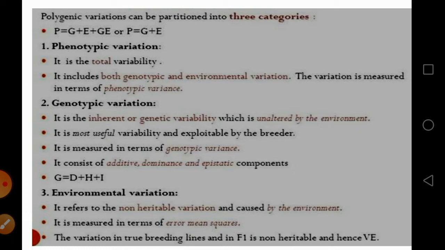You can observe such variation in the F1 generation as well as in true breeding lines. Whatever you observe is called environmental variation, because genetically F1 or true breeding lines are homozygous and homogeneous in nature. Okay. So we can't expect change in their phenotype. Whatever difference you observe is totally due to environmental condition. Okay.